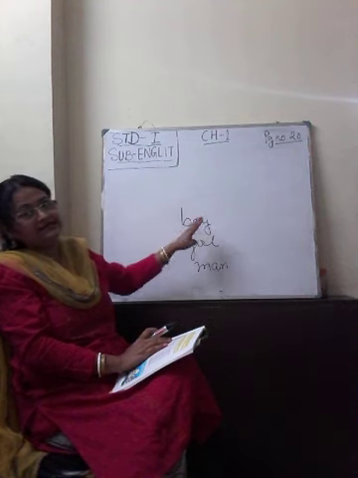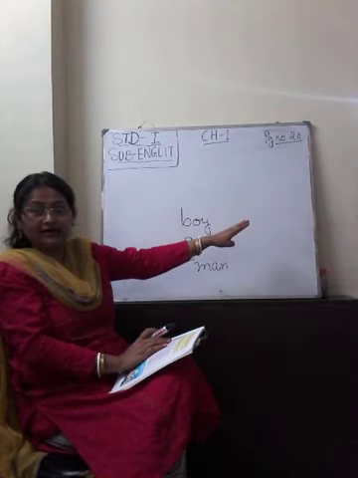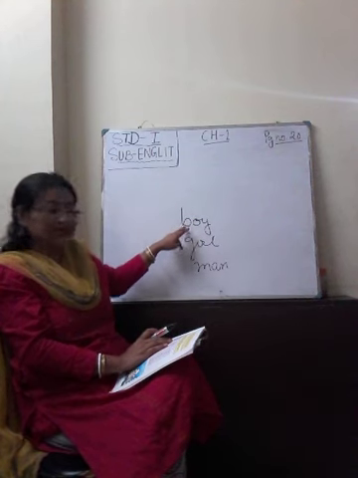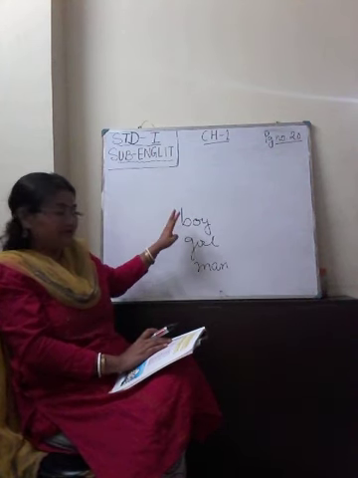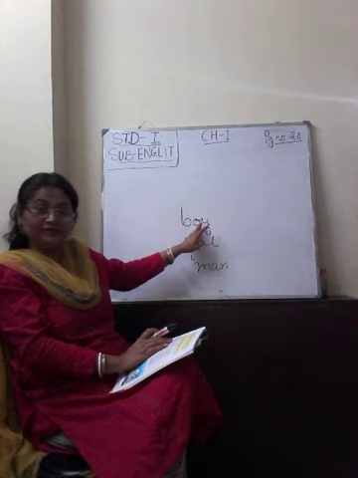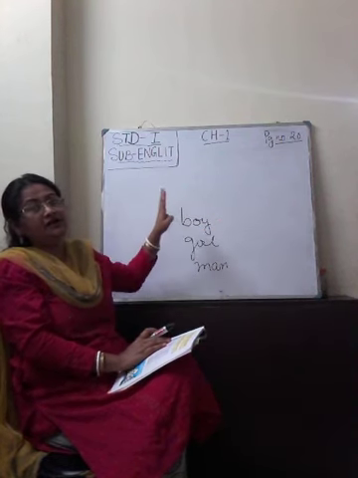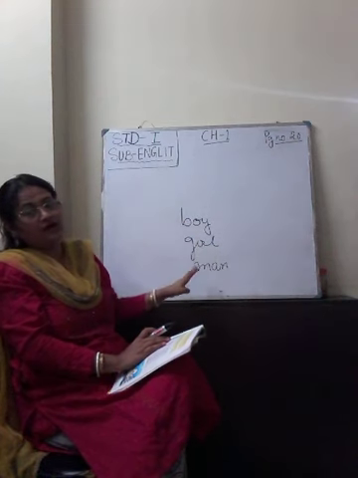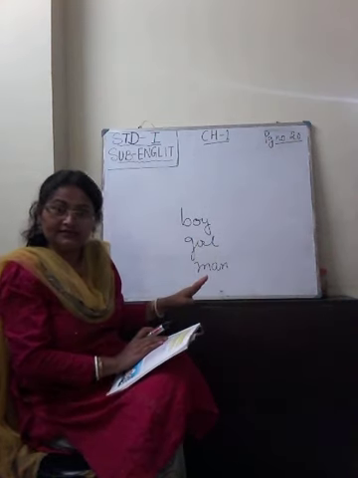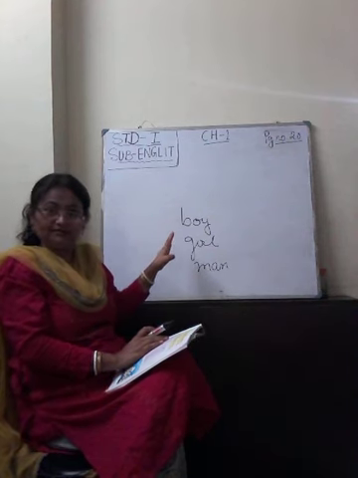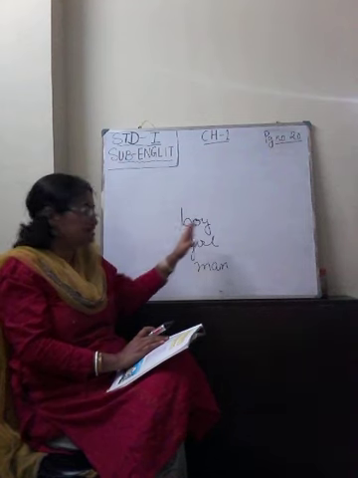Suppose I am starting the sentence with boy. As per the rule of a sentence, then only I will write B capital, use capital B. But if it is not in the beginning, it is in the middle of a sentence, not necessarily we have to write boy, this common noun, with a capital letter. The first letter of the word must not be capital. Clear? If it is in the middle.